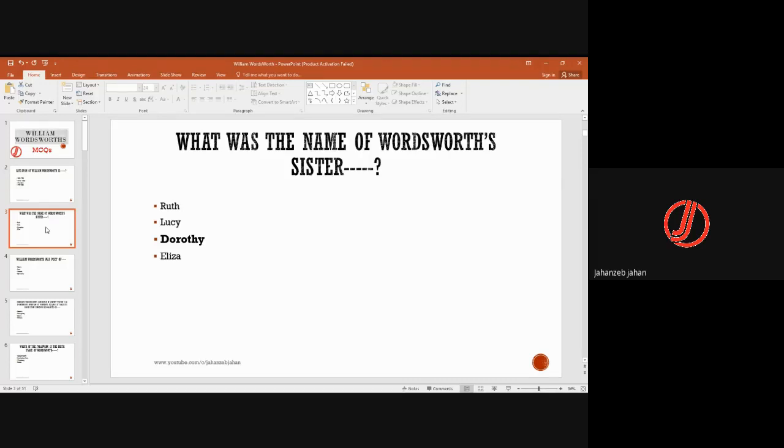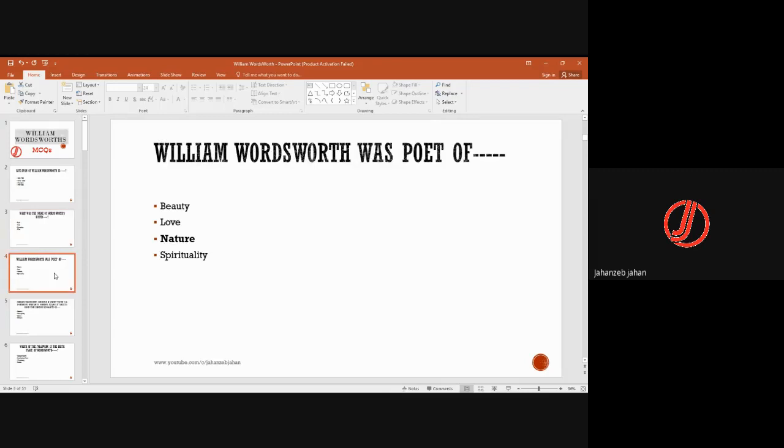What is the name of Wordsworth's sister? So she is Dorothy Wordsworth, who was there with Coleridge too, like these three were included in those Lake Poets. She was an auxiliary member, a helping member. William Wordsworth was poet of nature. He was poet and prophet of nature.